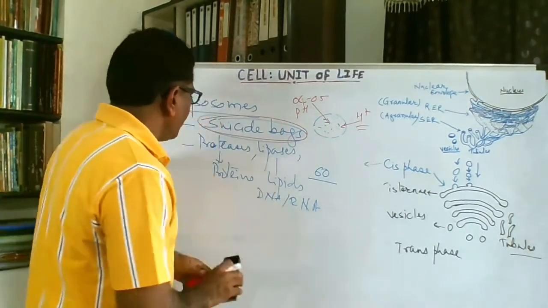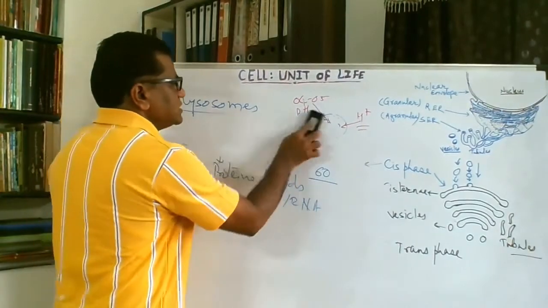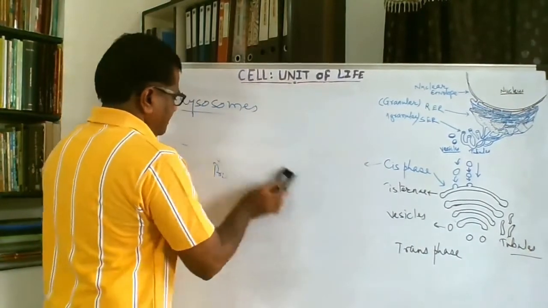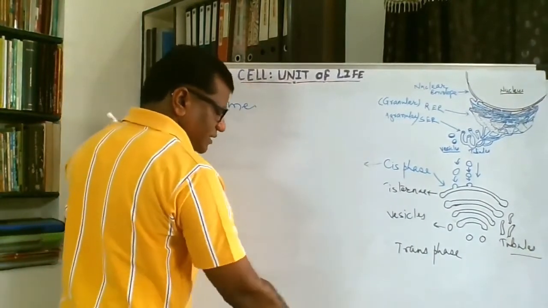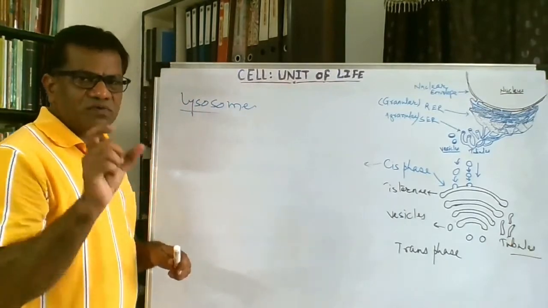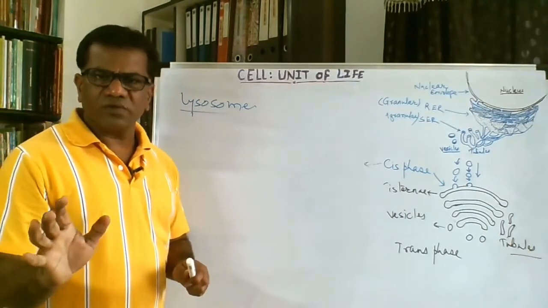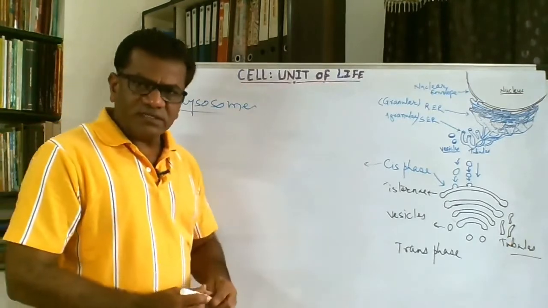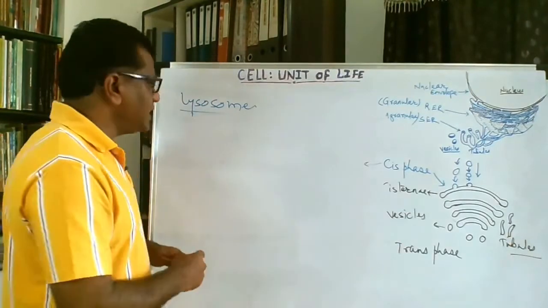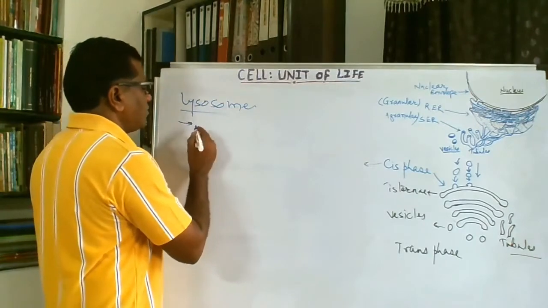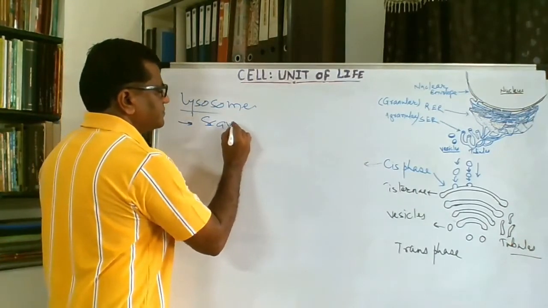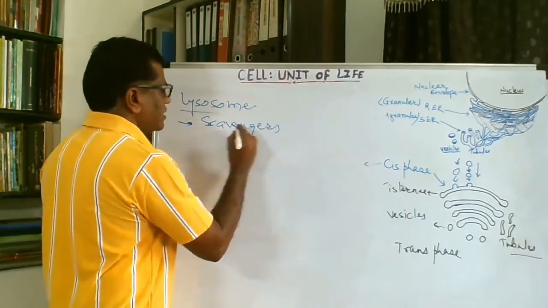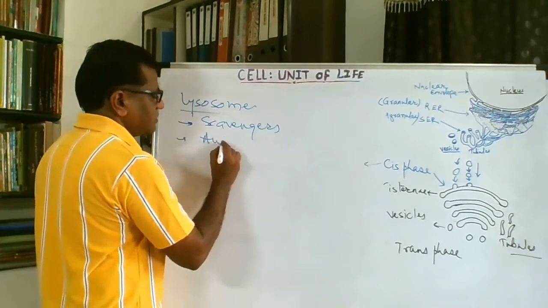Now coming to the function of lysosome. Lysosomes structurally are membrane-bound, ultramicroscopic sacs, and that is very simple, so nothing much to say about the structure of the lysosome. Functionally they are important because they are our scavengers. They are the means of autophagy.